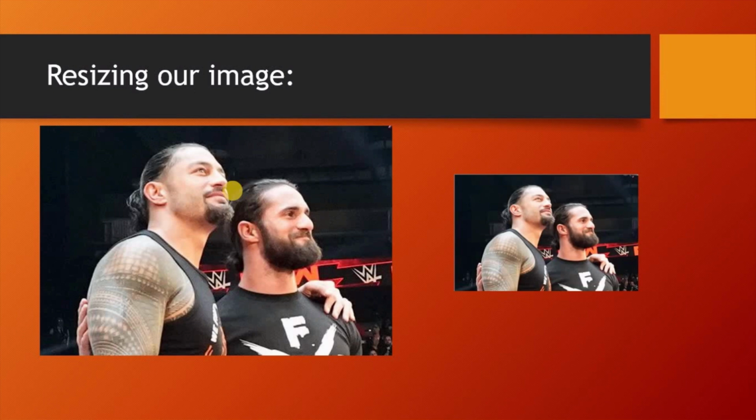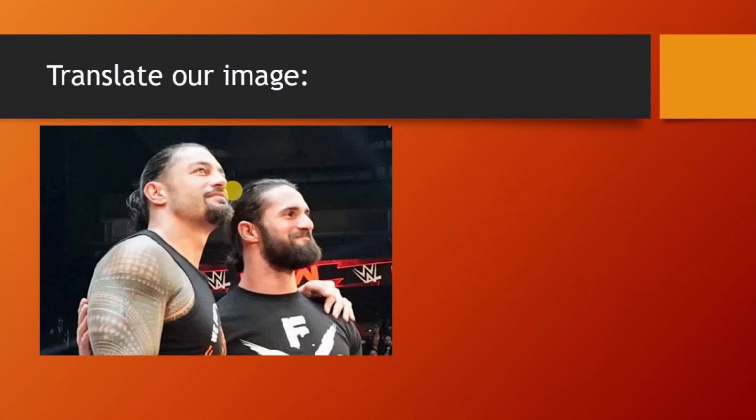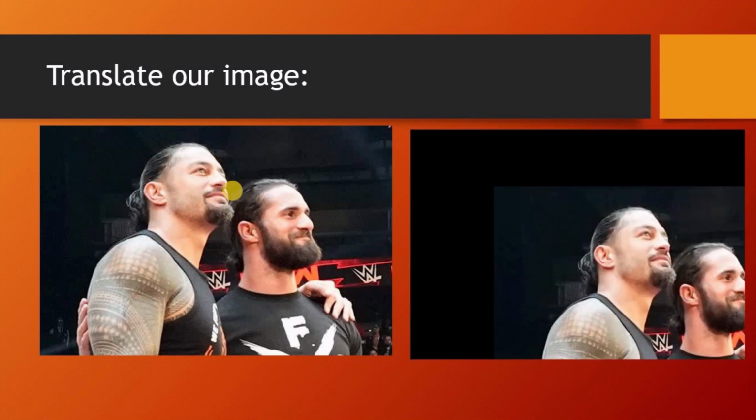While you are involved in any Python project, it's very important to deal with the size of your image. So you have to learn how you can resize your image. And the next is translate your image. Translation means moving your image to another part in your frame. So you can see the translated image on the right side of your screen. You can see your frame is the same, but the starting and ending position of your image have changed.